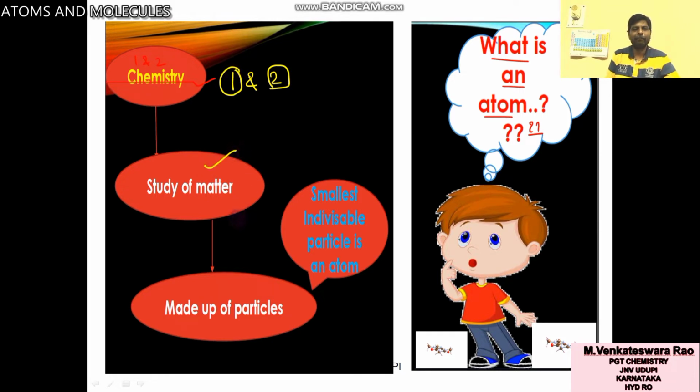That means study of matter. You know matter is made up of particles. The smallest indivisible particle is called atom.